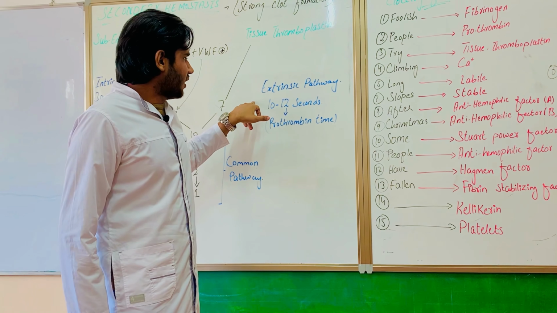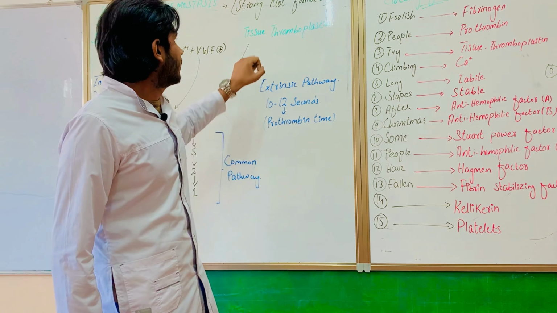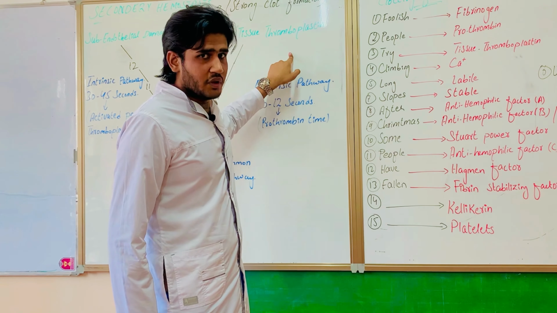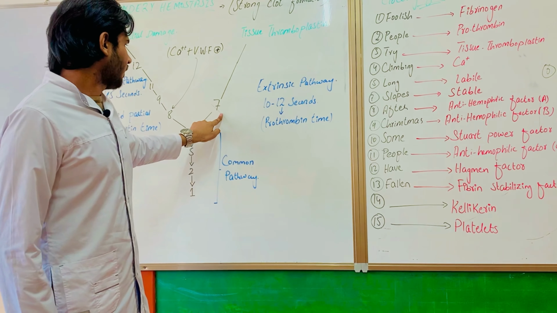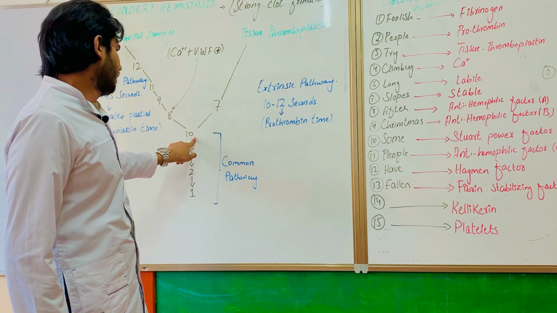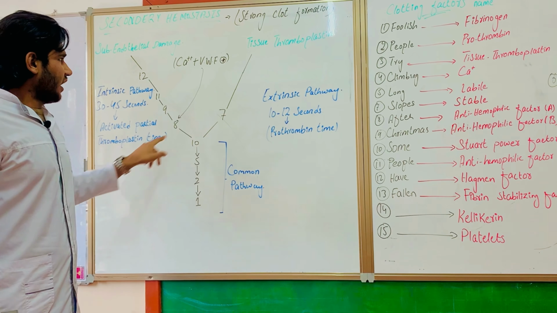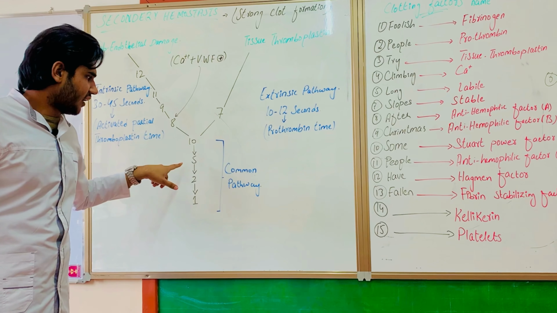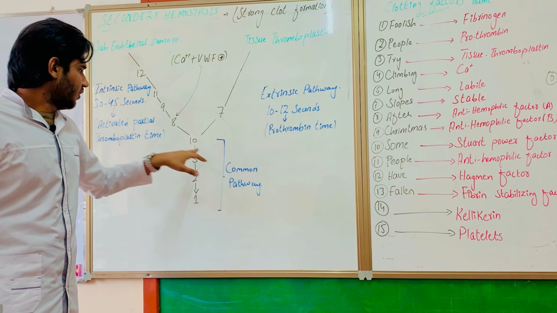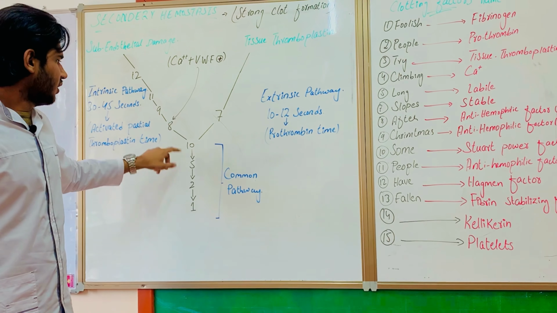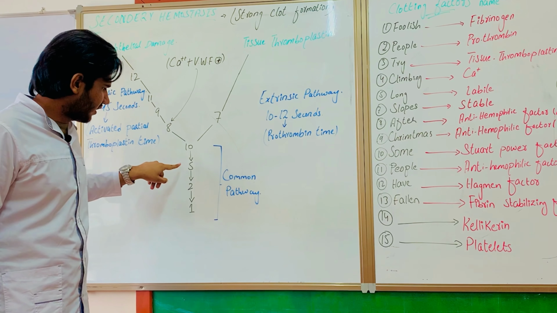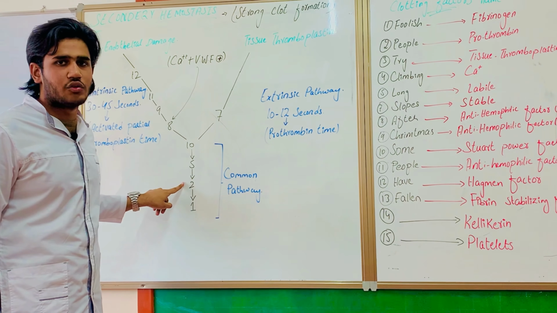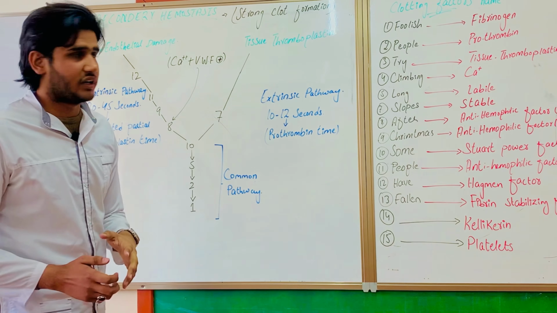The extrinsic pathway occurs when there is tissue thromboplastin damage. It will stimulate factor 7, and factor 7 will stimulate 10. Intrinsic and extrinsic pathways both stimulate factor 10, and from factor 10 the common pathway starts, which ends at factor 1. Factor 10 will stimulate factor 5, factor 5 will stimulate factor 2, and factor 2 will stimulate factor 1.